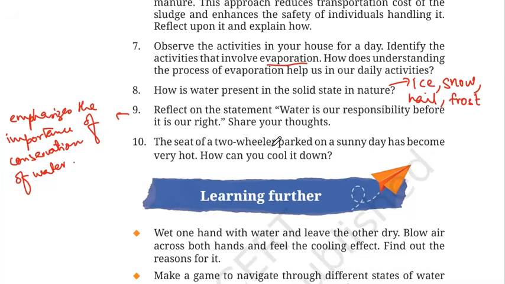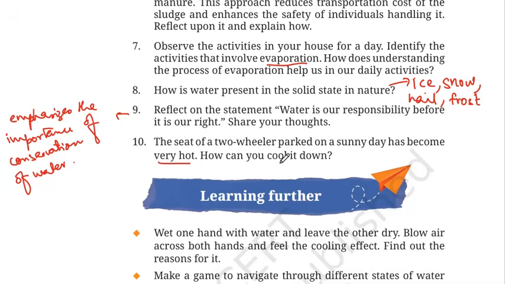Number 10. The seat of a two-wheeler parked on a sunny day has become very hot. How can you cool it down? If a two-wheeler is parked outside, the seat becomes very, very hot. It is made of leather, and if you touch it, it is really hot and difficult to sit on. So how can you cool it down? You can cover it with a wet cloth.